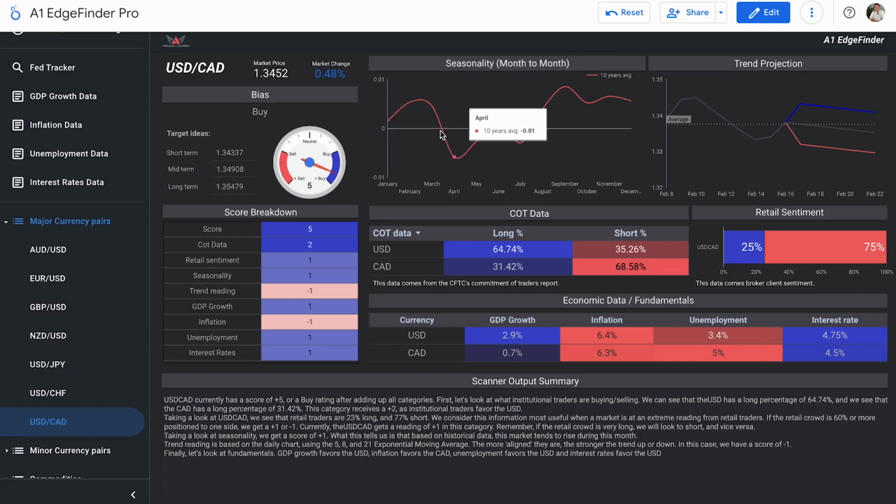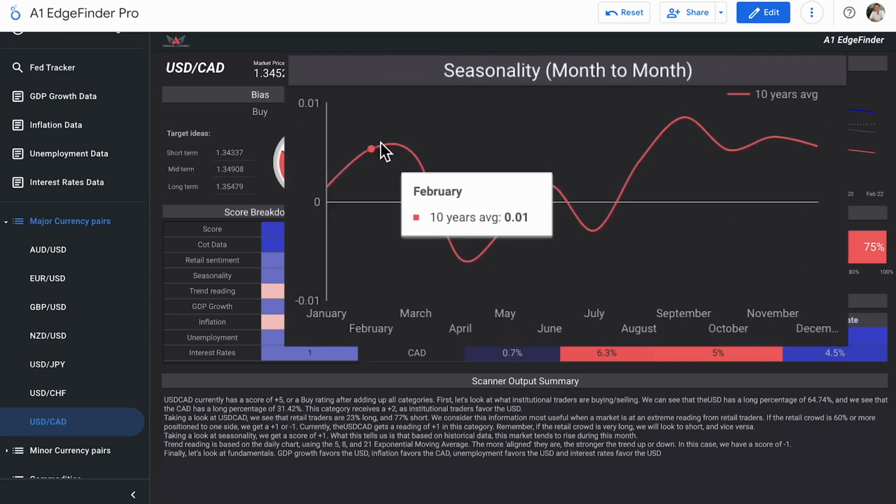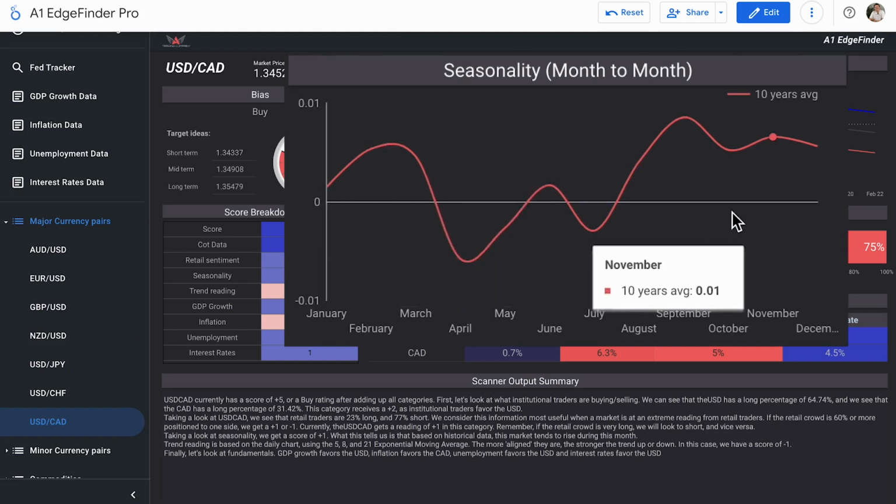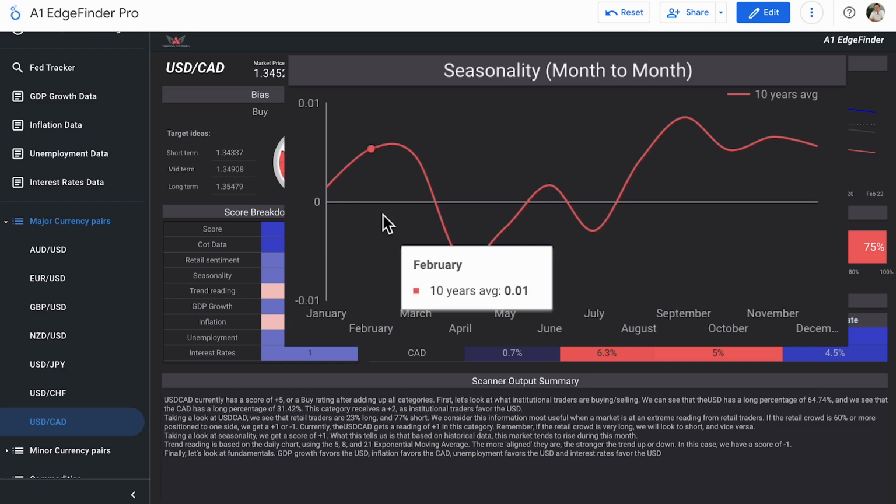Seasonality is a score of +1, and we can take a look right here in the month of February, coming in nice and above this 0 or this neutral line right here. Meaning that over the last 10 years, how has USD CAD trended in the month of February? Well, averaging all of that together, historically speaking, USD CAD does perform somewhat bullishly in the month of February, and that does kind of seem to be the case this month as well.